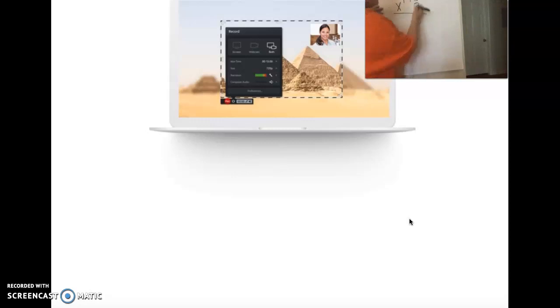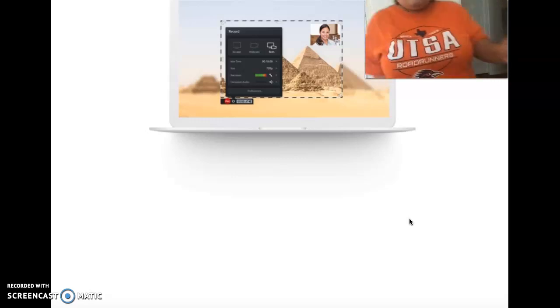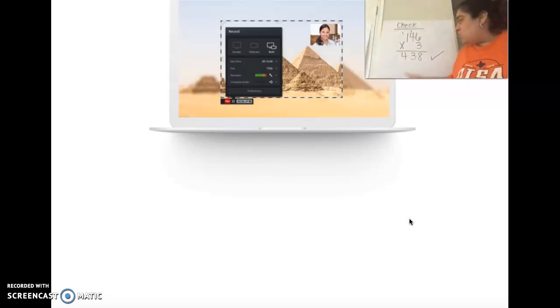You put your 8, carry your 1. 3 times 4 is 12, plus 1 is 13. Carry my 1. 3 times 1 is 3. 3 plus 1 is 4. And yes, it does check out. If you had a remainder, then you would have added the remainder to this part.